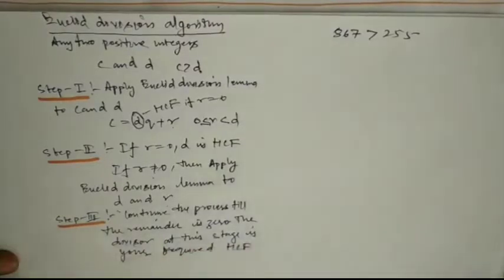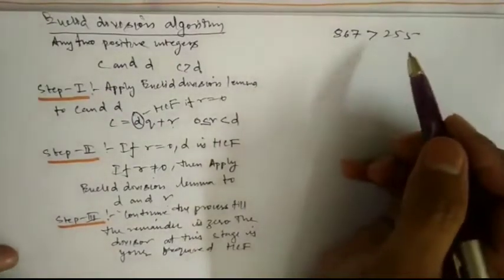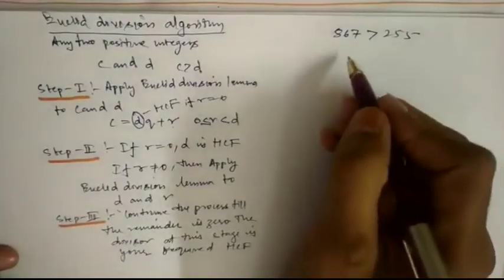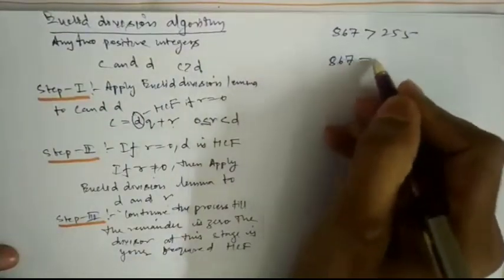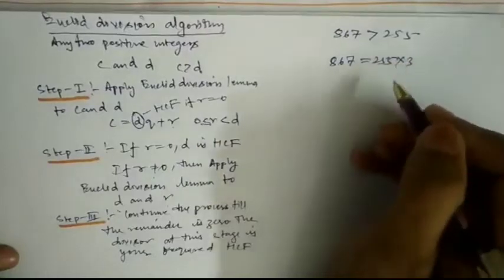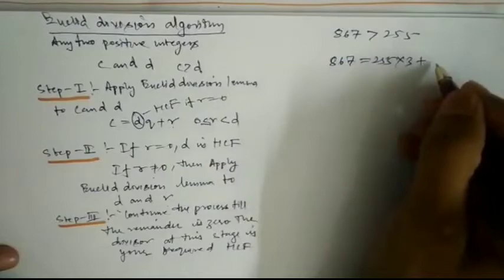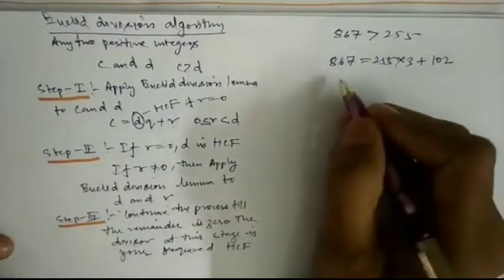Okay. So now we will find the HCF of 867 and 255 with the help of Euclid division lemma. How to find it? See, 867 is greater than 255. So 867 is equal to 255 into 3, which is 765, plus 102.